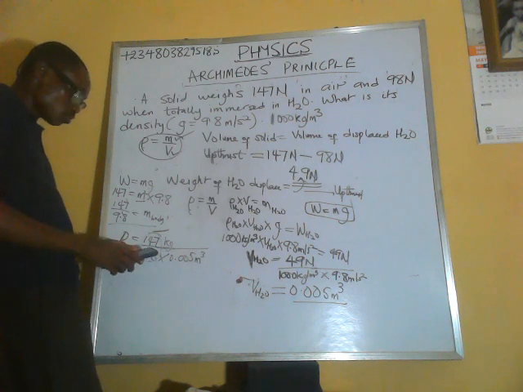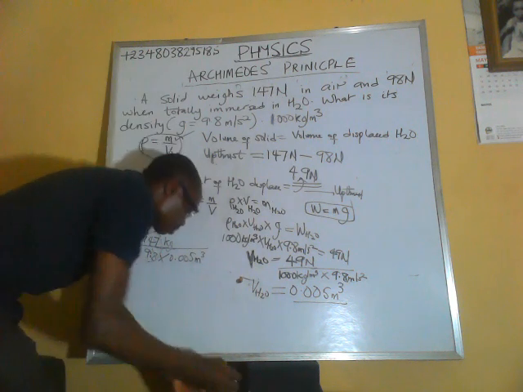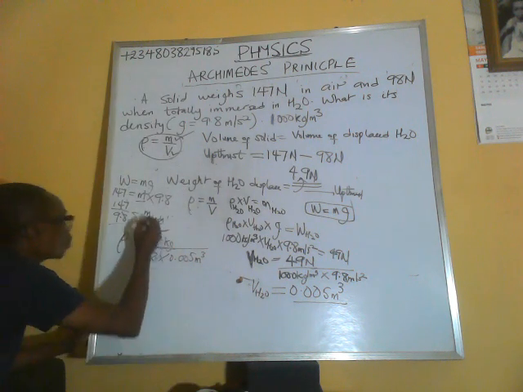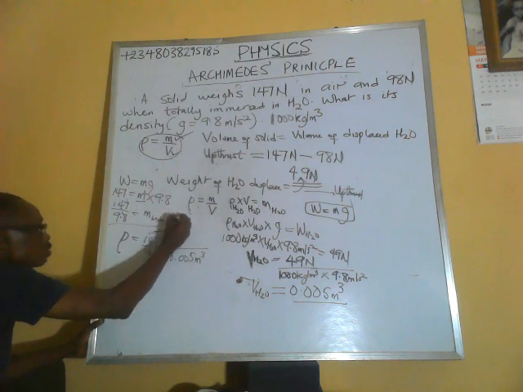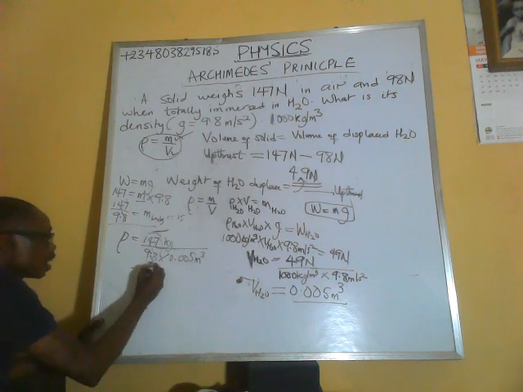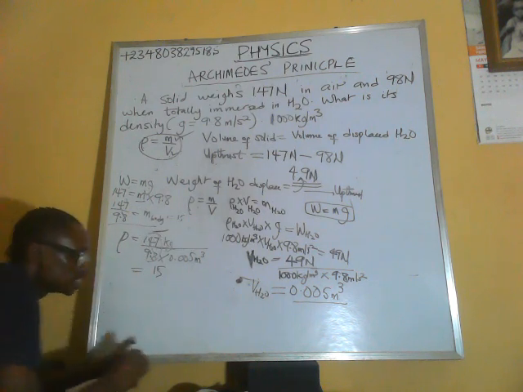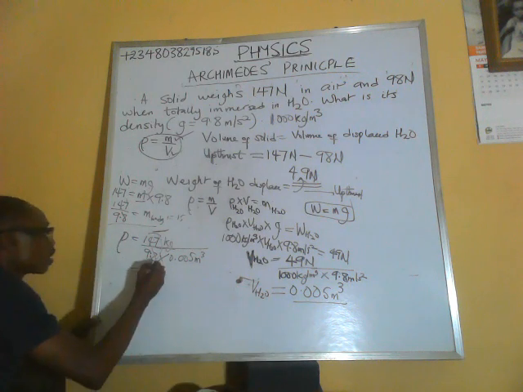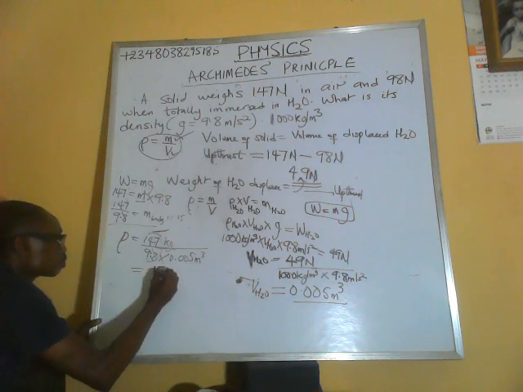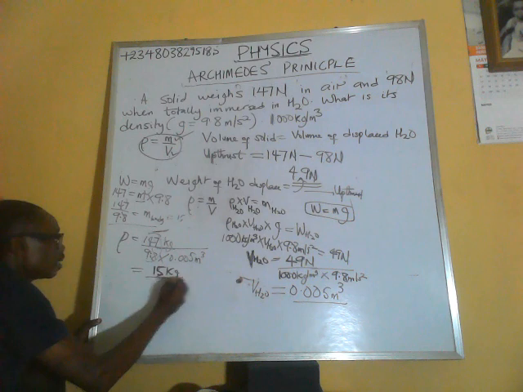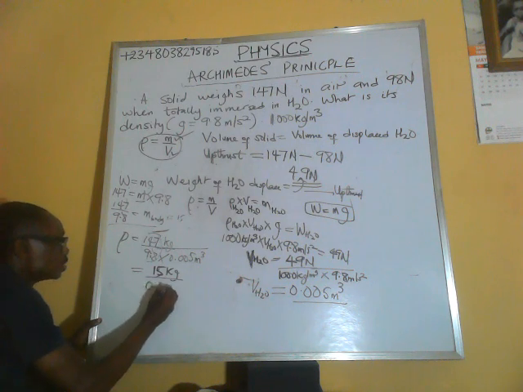We have 147 divided by 9.8. That gives us 15. So the mass of this body is actually 15 kilogram. So we have 15 kilogram divided by 0.005 cubic meters.